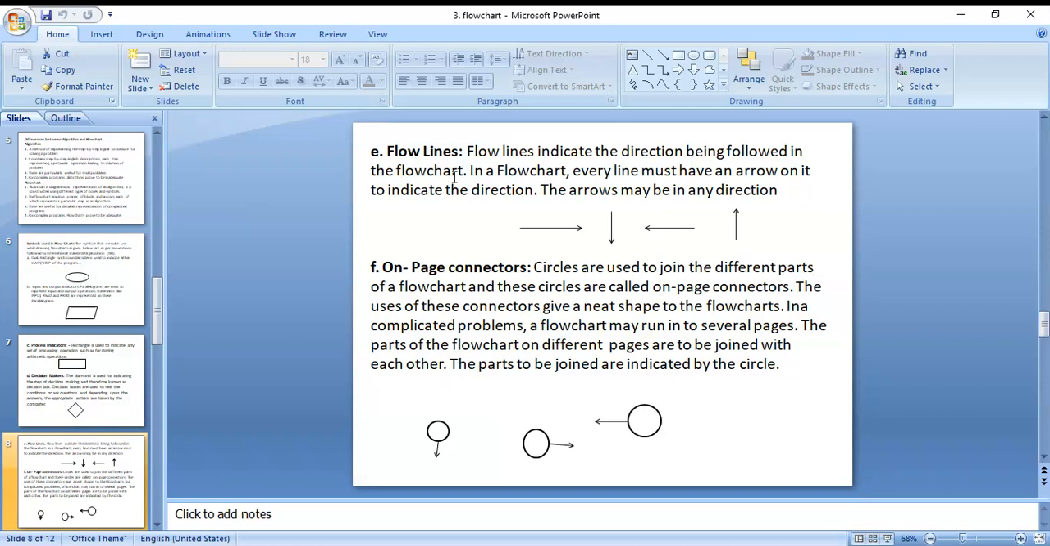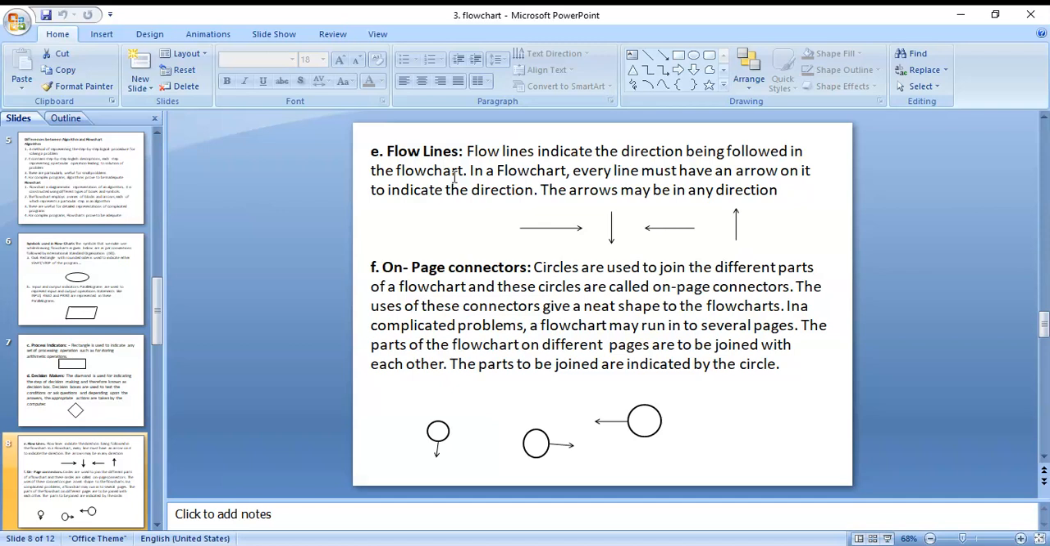The arrow may be in any direction. In a flowchart, every line must have an arrow on it, and that arrow shows the direction of the flowchart.